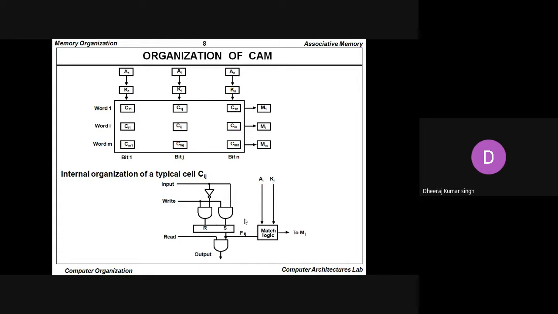From the RS flip flop the output goes to another AND gate, and the read output goes to the AND gate, and finally the match logic is matched, and the matched data is transferred onto another memory, that is Mi. So this may be the internal organization of a typical cell Cij.